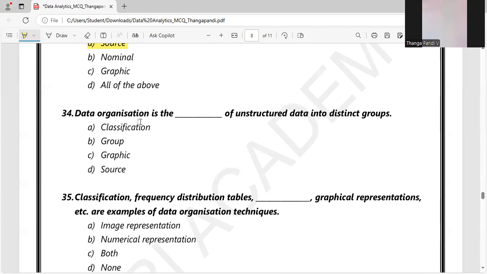They are talking about data organization. It is like classifying unstructured data. We don't know anything about the data. We are the ones who are going to classify them and put them into distinct groups. So option A is the right answer.